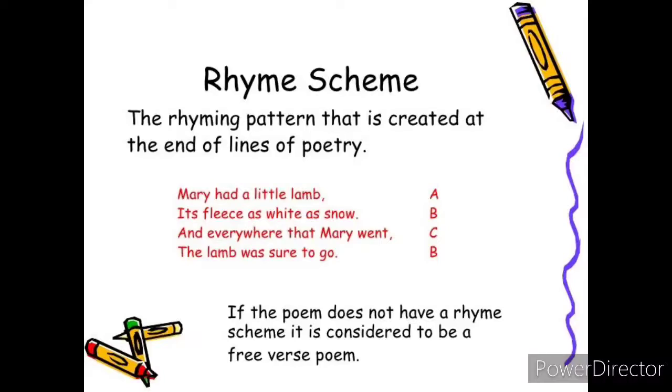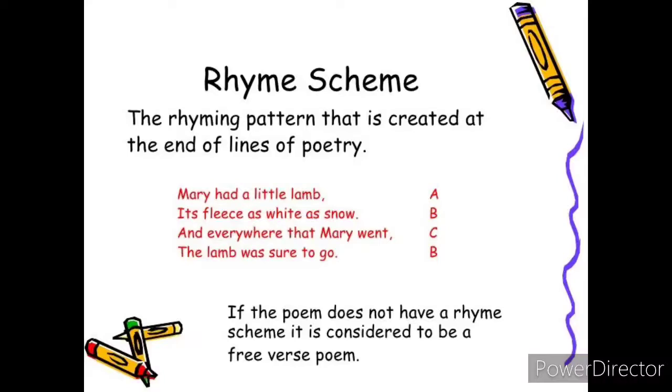So, which words are pronounced and end with the same sound? Snow, go. Listen carefully and understand the thing carefully, children. Snow, go. Do they end the same? Yes. So they are pronounced and end with the same sound, the O sound. Snow, go. So they rhyme. So they should be given the same letter.